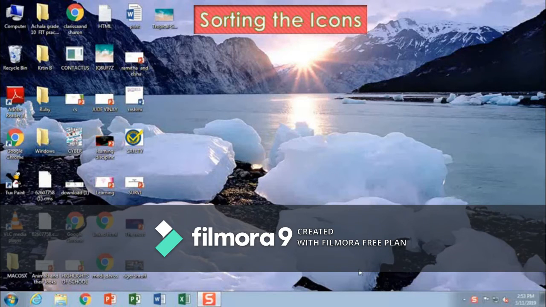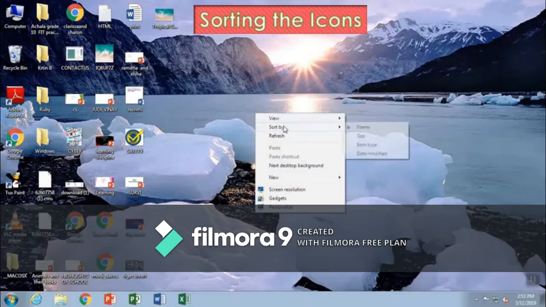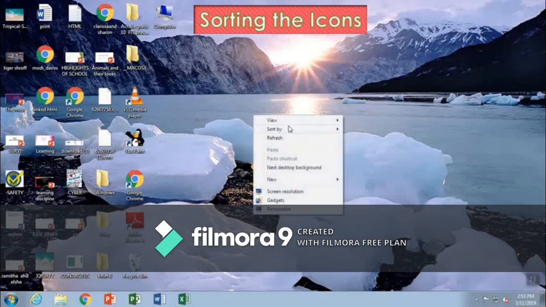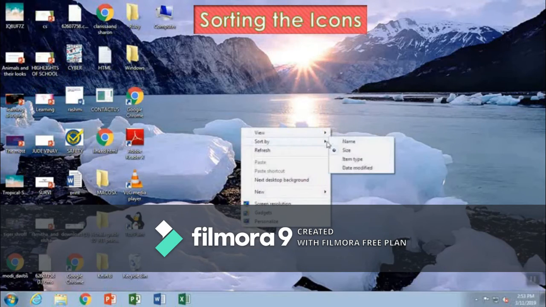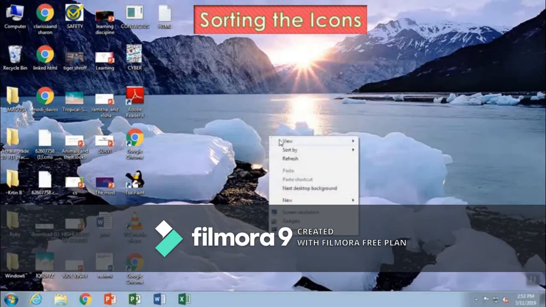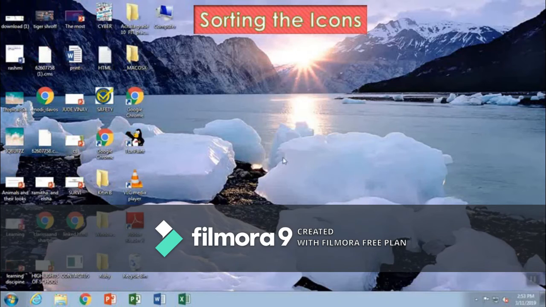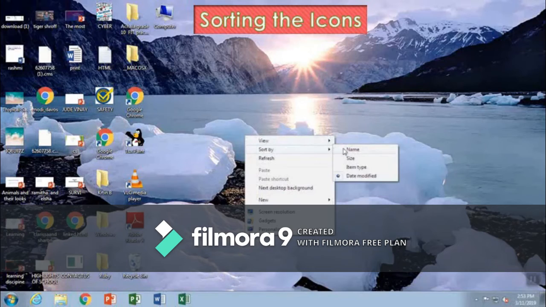Sorting the icons. Sorting the desktop icons means arranging them in a proper sequence. To do this, simply right click on the blank area of the desktop. A shortcut menu will appear. Point to the sort by option and click on the name sub option. You can sort it by size, item type or date modified also. Then the icons will be arranged in an alphabetical order if you select Sort by name.